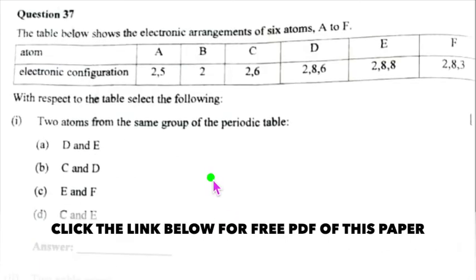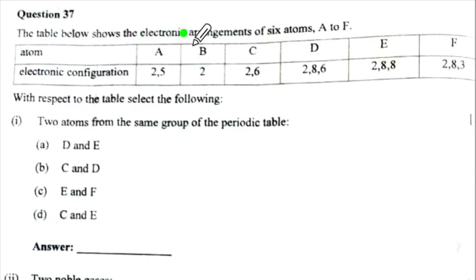Let us come to question 37. Question 37. The table below shows electronic arrangement of 6 atoms A to F. So we have these given over here. With respect to the table, select the following. 2 atoms of the same group. The same group means they will have the same valence electrons. Where are the same valence electrons? Can you see that? C and D. So B is the correct option.